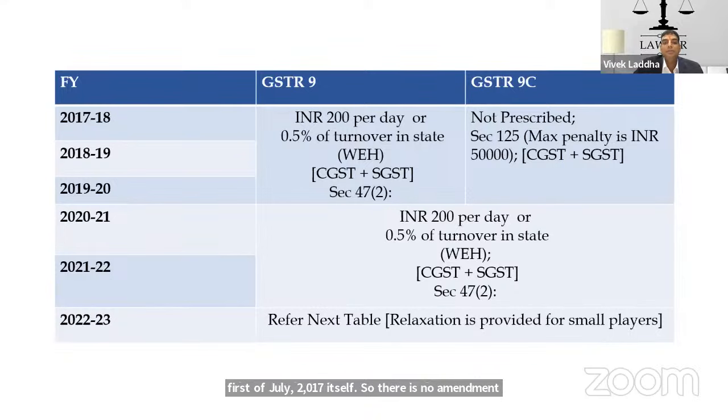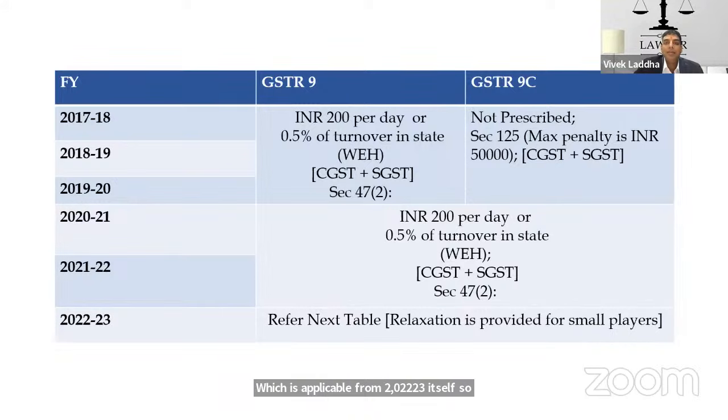But there has been a notification giving relaxation from the annual return perspective, applicable from 2022-23 itself. So now it has been relaxed.